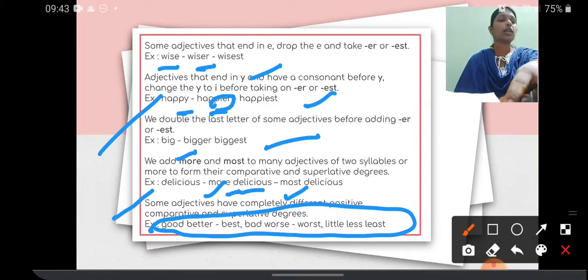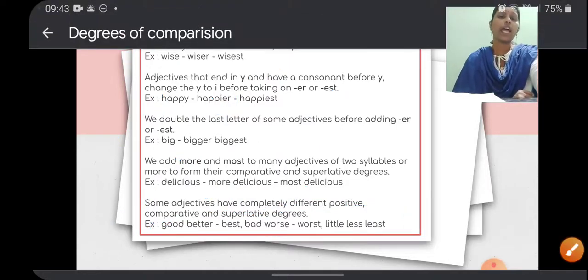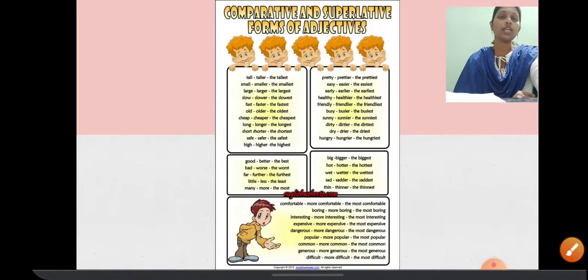And when the comparison is among three people or more than two people or things, we use the superlative form. I hope it is clear. And here are some more adjectives, comparative and superlative forms. Just go through these adjectives.